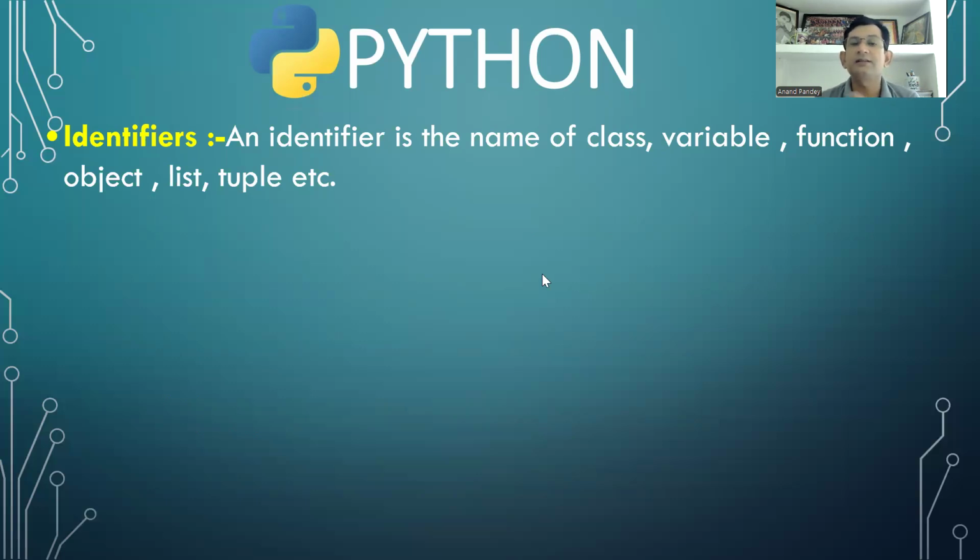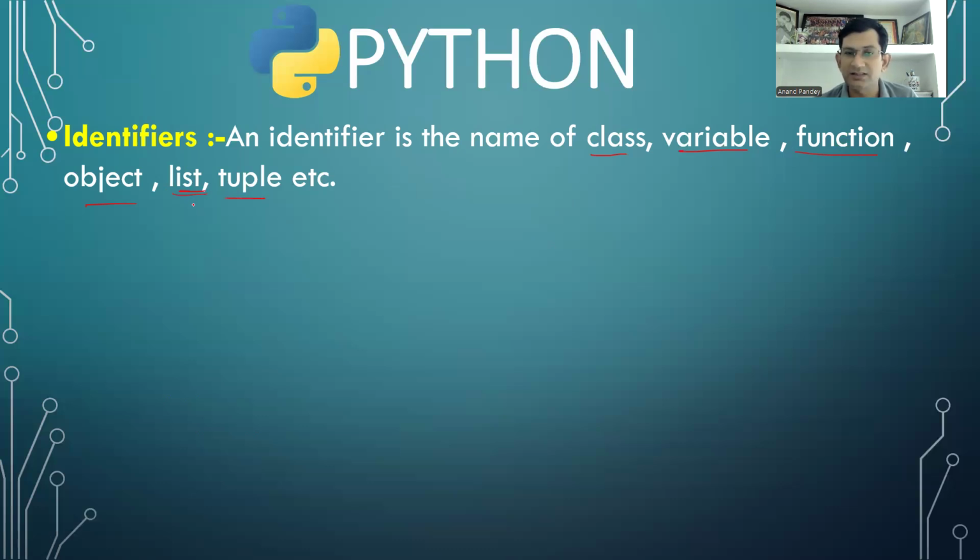So an identifier is the name of, here we do not have person, place, things, and animals. In the same language, I have written here, an identifier is the name of class, variable, function, object, list, tuple. List and tuple, you'll come to know, this is a new word. So name of class, name of variable, name of function, name of object, name of list.